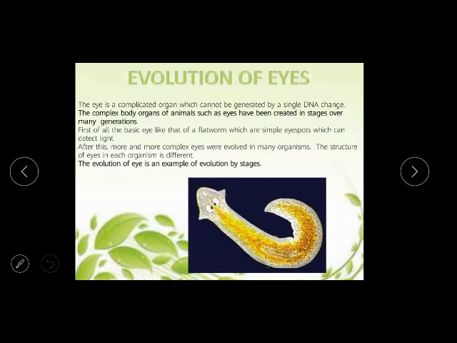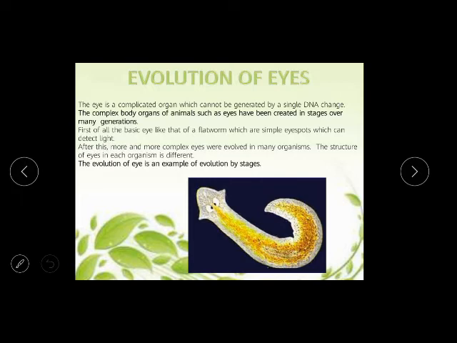So how does the evolution take place in eyes? The eye is a complicated structure, we know, which cannot be generated by a single DNA change. The complex body organs of animals such as the eye have been created in stages over many generations. So in different organisms you will see different shapes of eyes, different orientation of eyes. So how has this eye arrived?